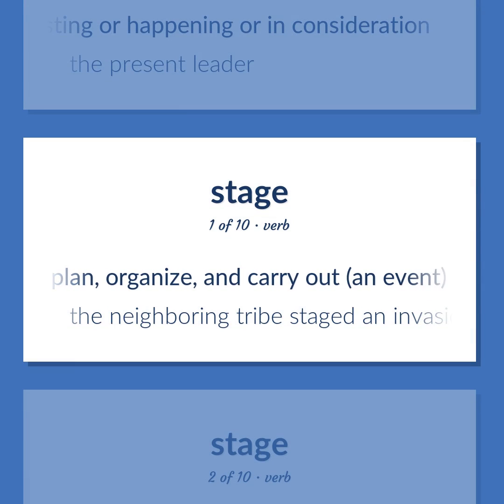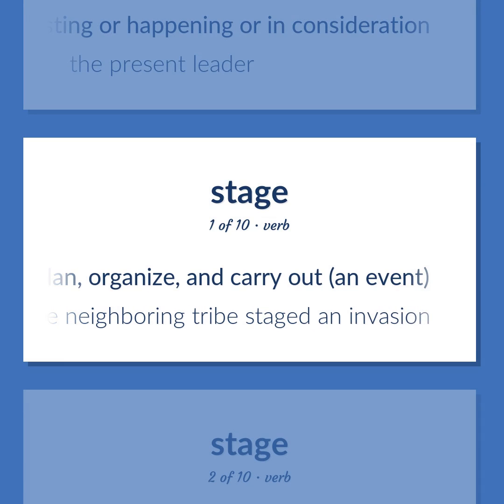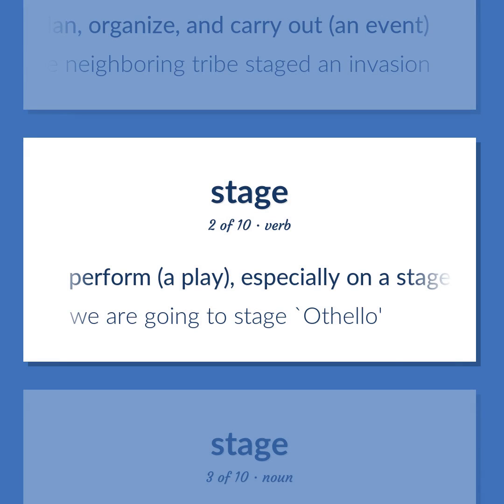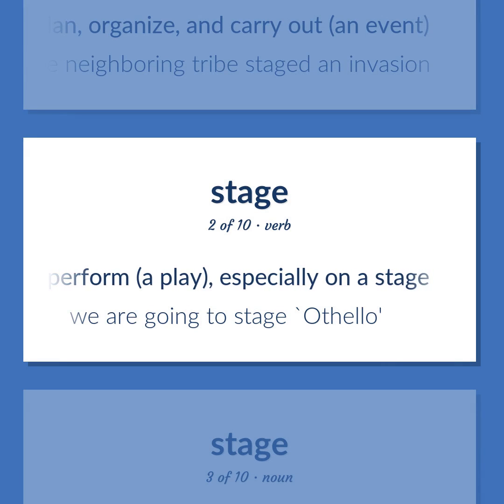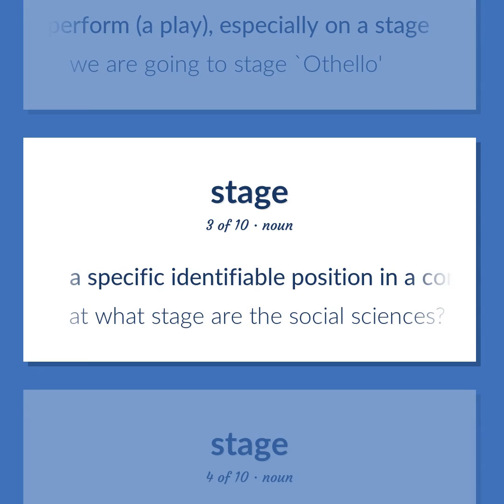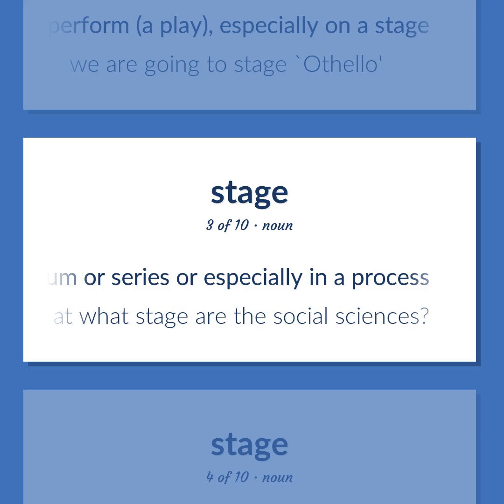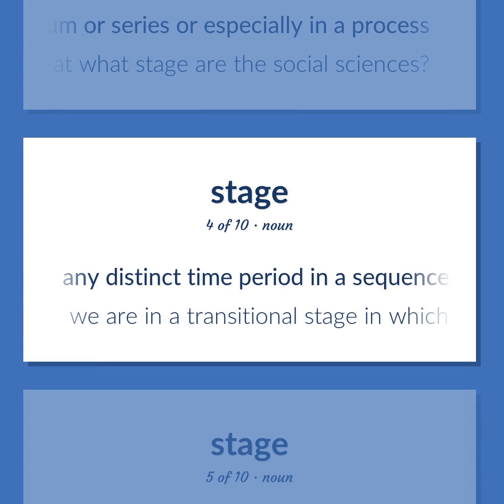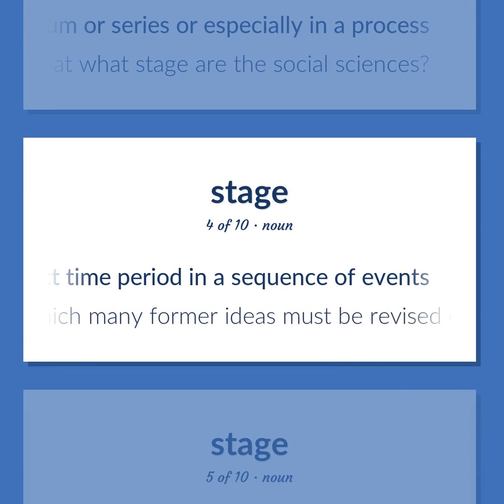Plan, organize, and carry out an event. The neighboring tribe staged an invasion. Perform, a play, especially on a stage. We are going to stage Othello. A specific identifiable position in a continuum or series or especially in a process. At what stage are the social sciences? Any distinct time period in a sequence of events. We are in a transitional stage in which many former ideas must be revised or rejected.